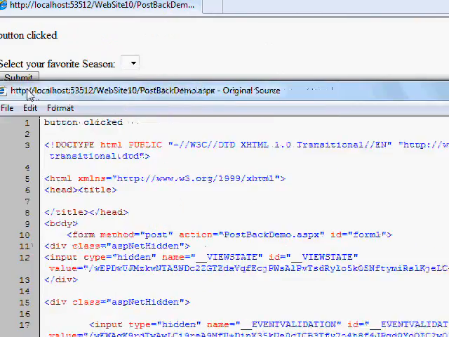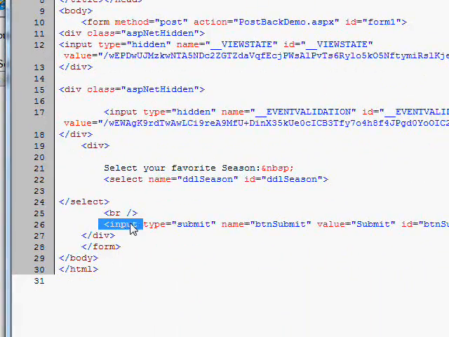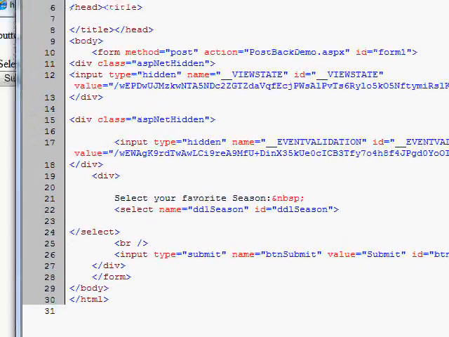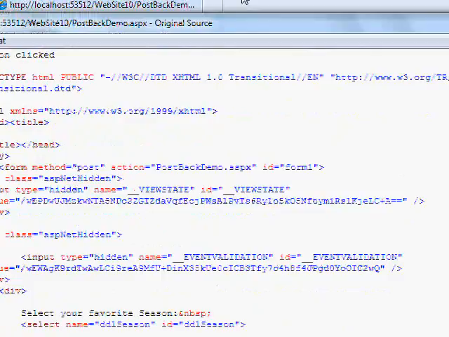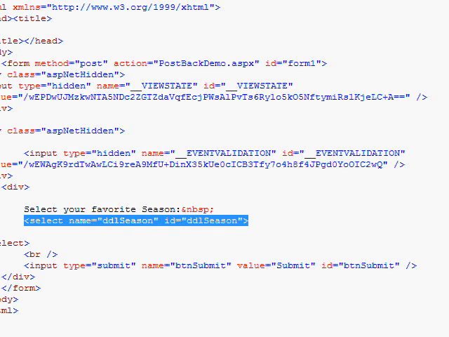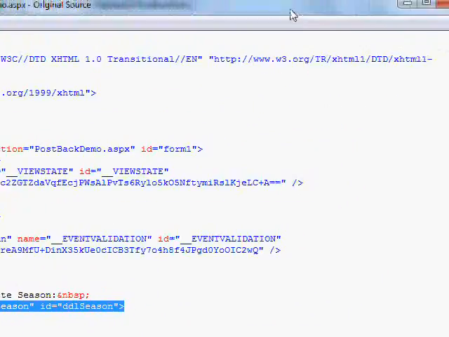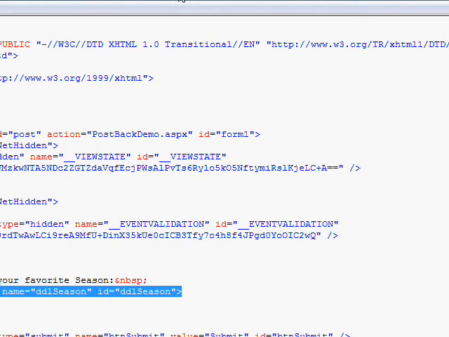As far as how the submit button appears, we can actually see that it made a HTML submit type tag. And in this case, it's not the ASP button that we started with, because that's not what you send to the client side. The same is true of the drop-down list. It's not an ASP drop-down list, it's a select tag. That's what renders from the server-side control in the browser. So we're always creating dynamic browser content, HTML, CSS, JavaScript, based on what we put in our server-side layout and in our server-side code.